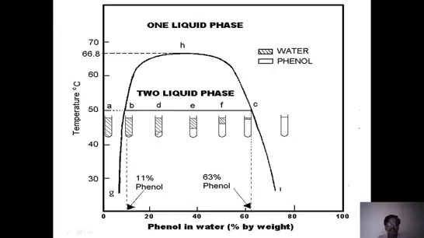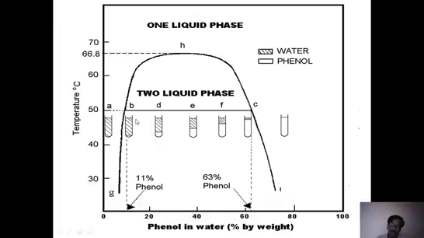You see this here, in the test tube we find different layers. Again after 63%, here this is 63%, you find a single layer again. That means everything is phenol, no more water. So between B and C, you see this. At A, pure water, phenol is dissolved up to 11%.